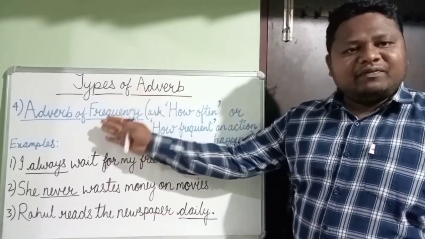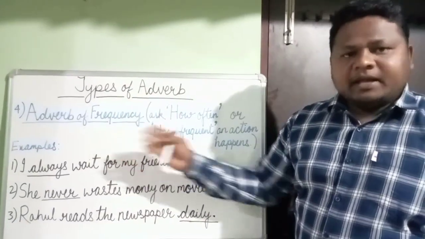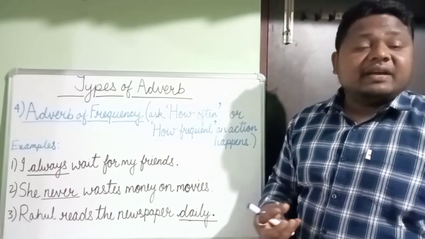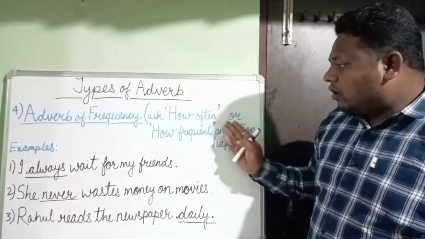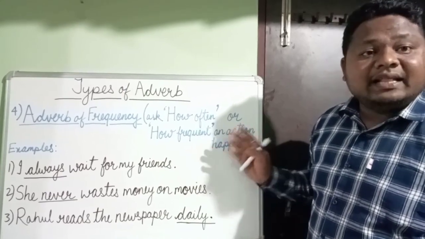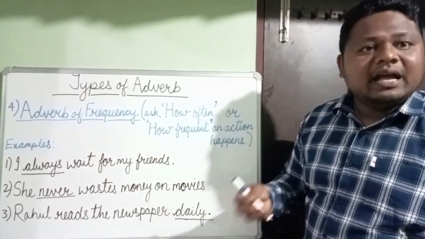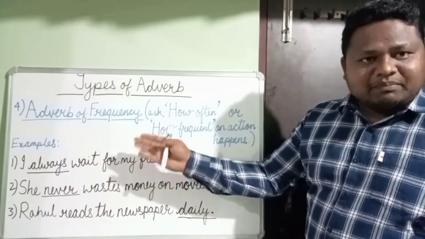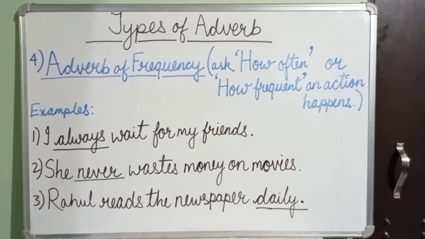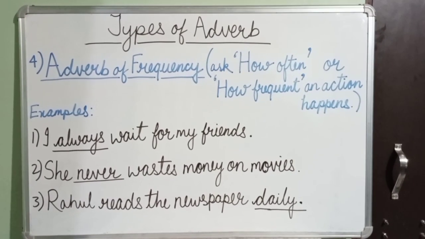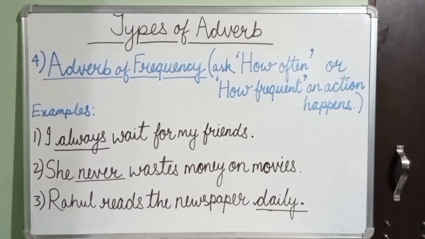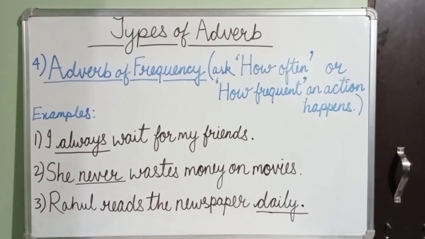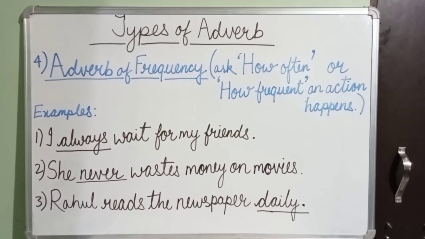Number 4, adverb of frequency. Here, the words which give answer to our question how often or how frequently an action happens are adverbs. For example, number 1, I always wait for my friends. Ask a question. How often do I wait for my friends? Answer comes always. So always is adverb.